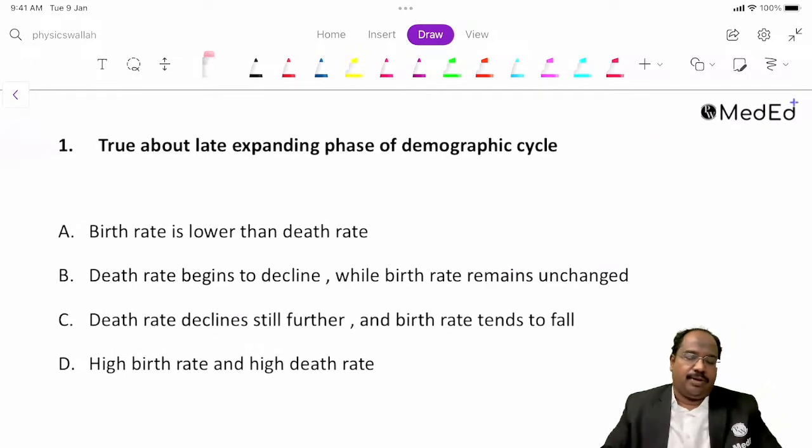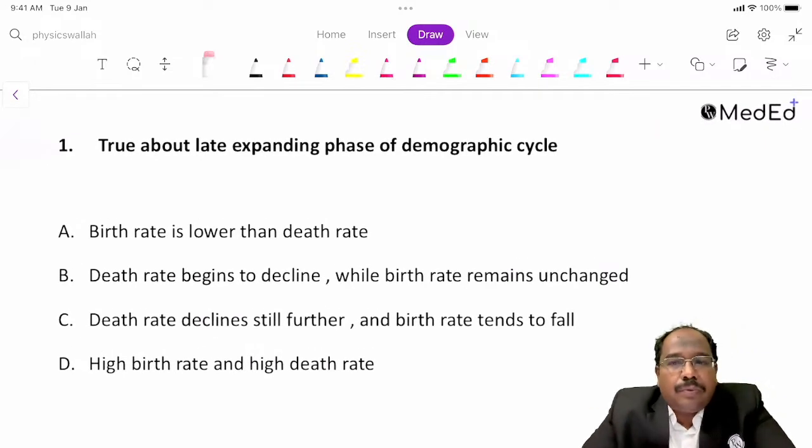Answer the question, guys. We will start with the topic on demography. True about late expanding phase of demographic cycle is. What is the answer for this question?